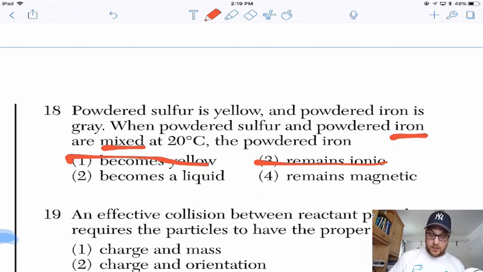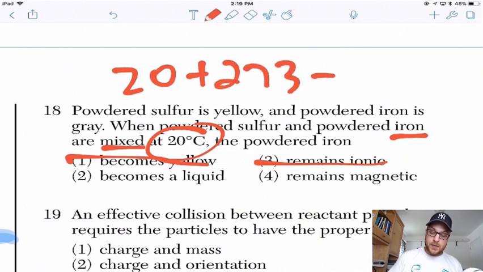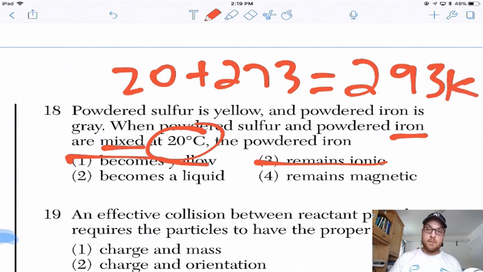Becomes a liquid. You could always look up the melting point of iron on Table S, see what it is. You can convert that to Kelvin by adding 273 and see if iron's melting point is below 293 Kelvin. But you might reasonably conclude that it doesn't because iron is everywhere and it doesn't exist as a liquid. What's true is it's going to remain magnetic.